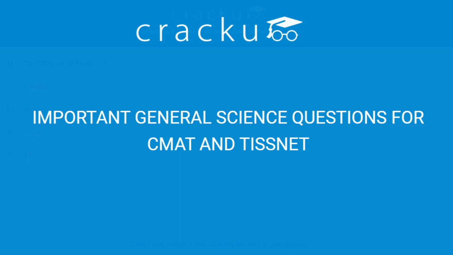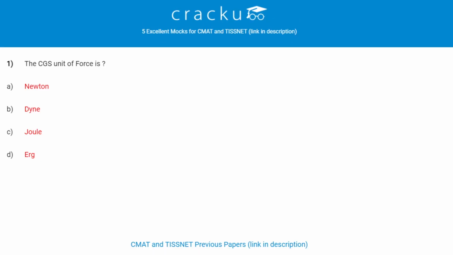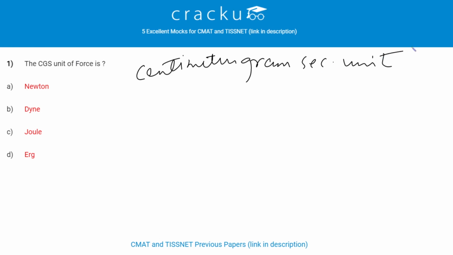Let's see the first question. The CGS unit of force is, CGS is centimeter gram second unit. The CGS unit of force is dyne and SI unit of force is Newton. The relation between dyne and Newton is 1 Newton is equal to 10 power 5 dyne.